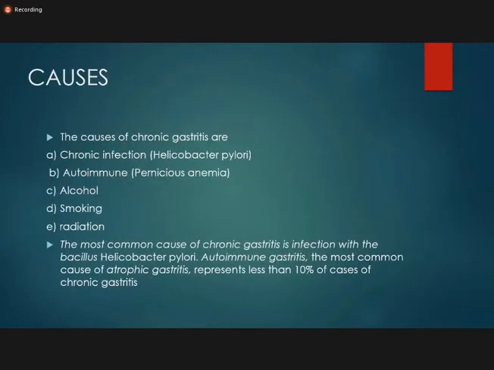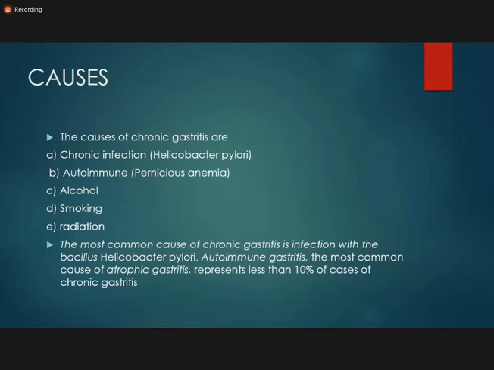So now we come to the causes of chronic gastritis. The most important cause of chronic gastritis is chronic infection with H. pylori, Helicobacter pylori. This is a bacterium. So infection with Helicobacter pylori is the most common cause of chronic gastritis. Then autoimmune causes and pernicious anemia can cause chronic gastritis. Alcohol for a long period of time can cause chronic gastritis, as can smoking and radiation.